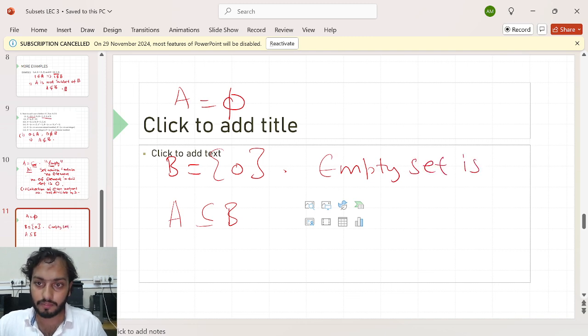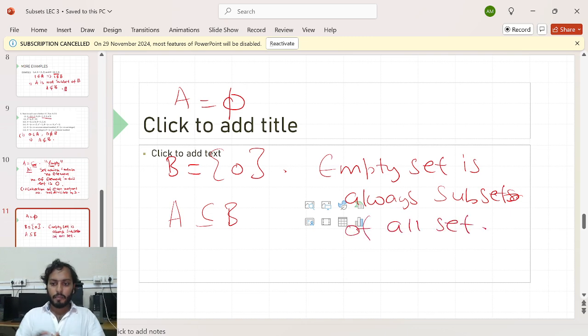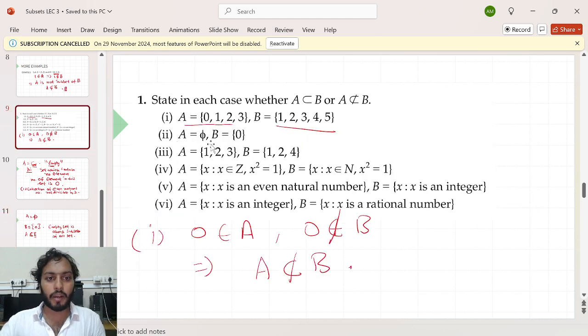It is always a subset of all sets. Because if the set is empty, it doesn't have anything, and then you can pick up anything and you can find it anywhere. So it's something I can call an improper result, a trivial result, but I can say this is always a subset of everything. The empty set is always a subset, and here also I can say A is a subset of B. Am I right? Okay. Now let me come to my third part.